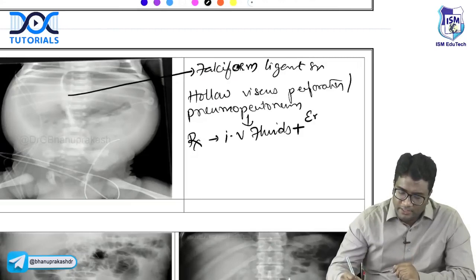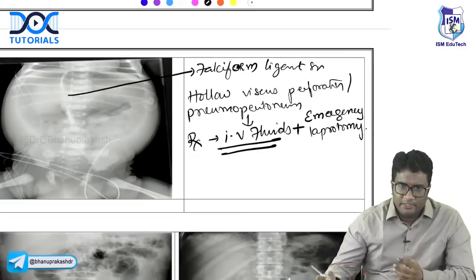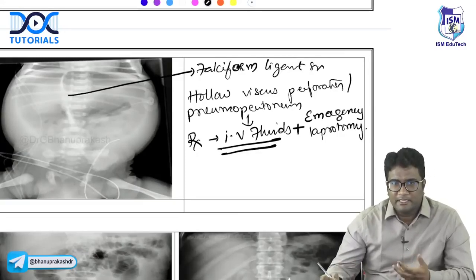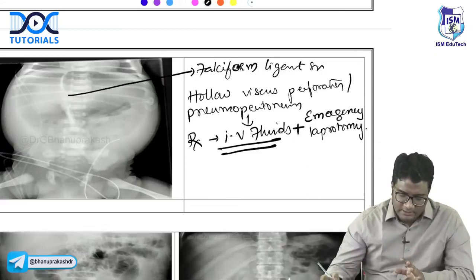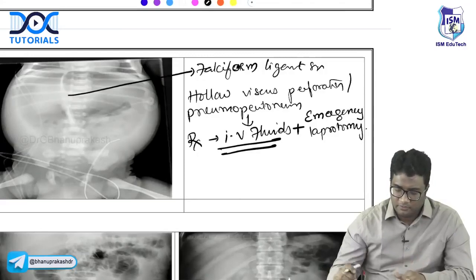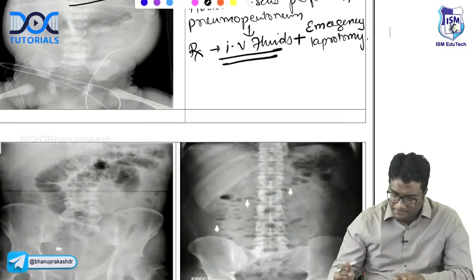Along with that, you go for emergency laparotomy. Don't just write emergency laparotomy. Look at the options carefully. If IV fluids along with emergency laparotomy is given, that is a better answer. Or if resuscitation is given with emergency laparotomy, that is a better answer. So remember IV fluids also, not just emergency laparotomy. Please remember to give IV fluids and emergency laparotomy.